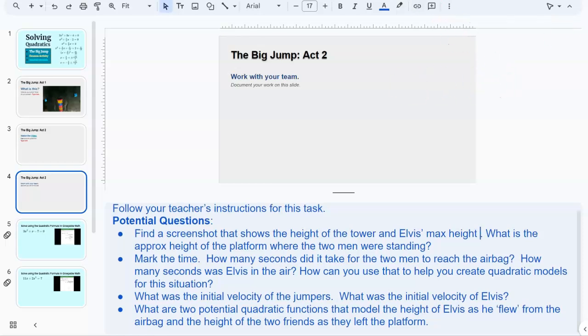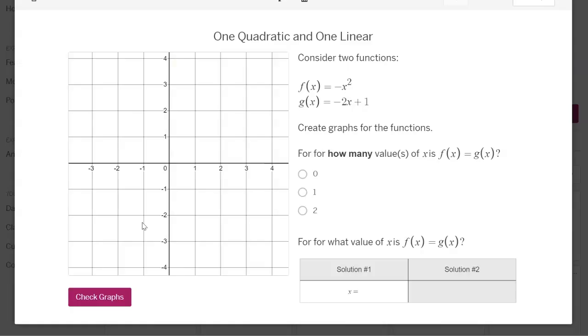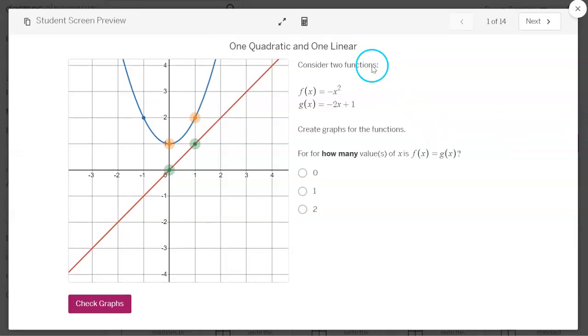Once we're finished with this 3-act task, we're going to move to our Desmos activity. So this task is solving quadratics using a variety of strategies. The first strategy is to graph a parabola and graph a line and look for points of intersection. So I've actually set this up as two distinct functions, f of x and g of x. Now on each screen they do have access to the graphing calculator. They are encouraged to use it throughout if they need it. So if they do not know how to graph these manually, they will have access here to do it.